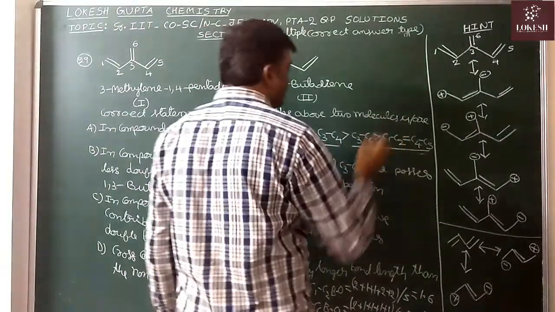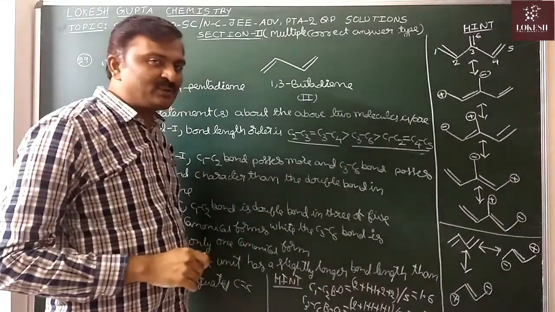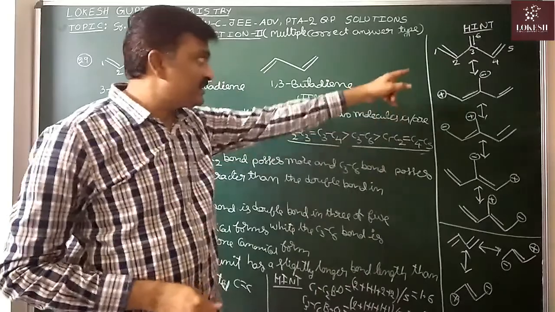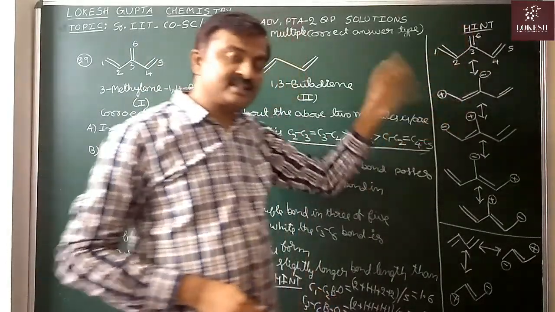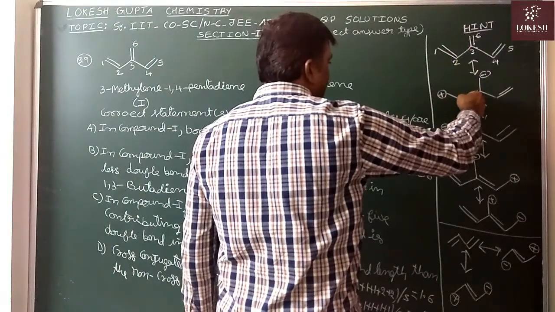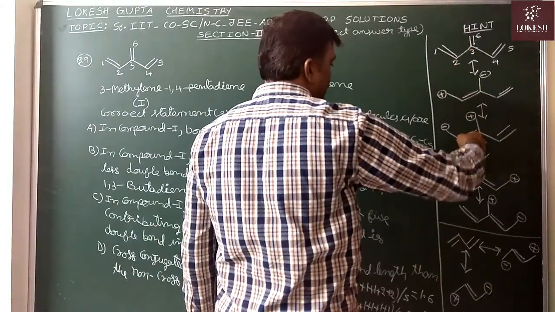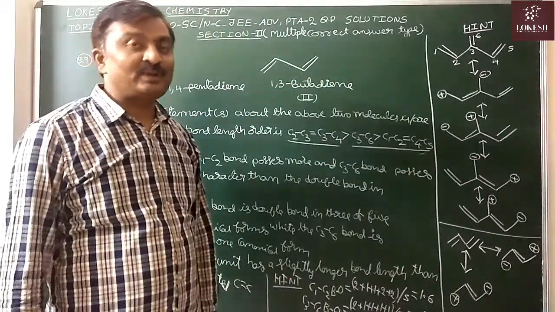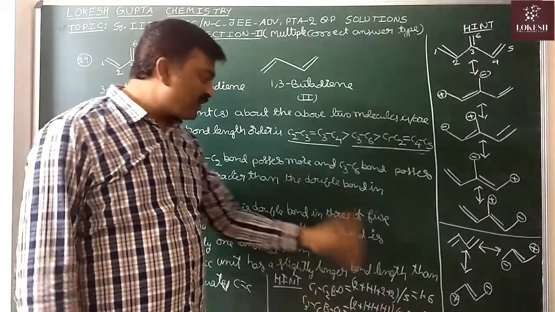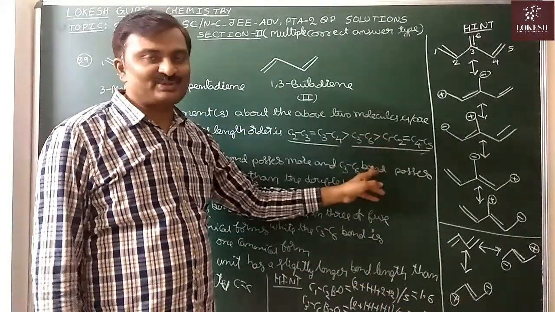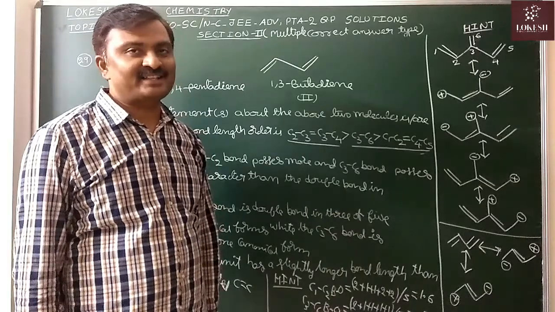Still longer than the remaining bonds. Now you may get one doubt. Sir, you calculated bond order for C1, C2 and C3, C6. Like that if we calculate, 1 plus 2 plus 2, 5 plus 2, 7. 7 by 5, 1.4. So bond order is in between these two, so bond length should be in between these two. But it is not correct.